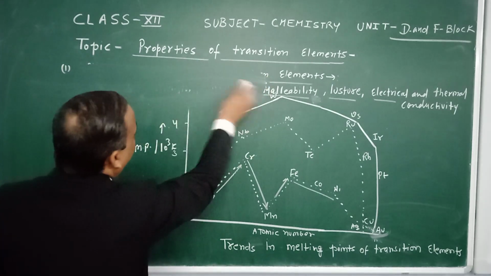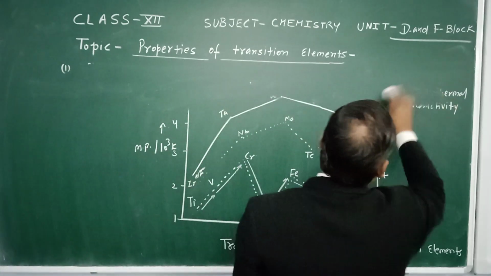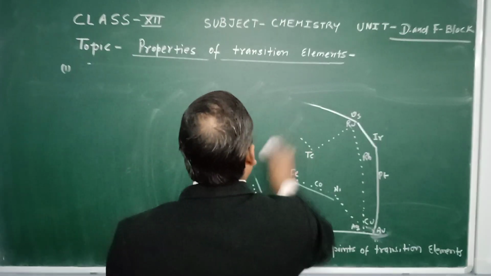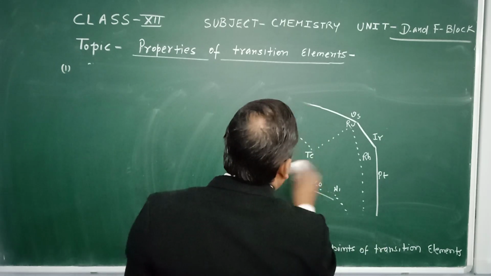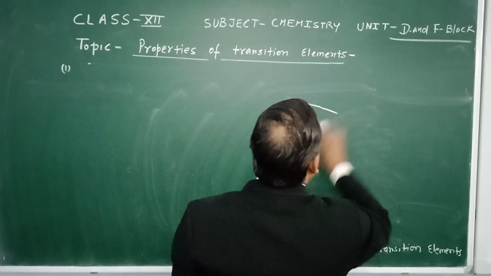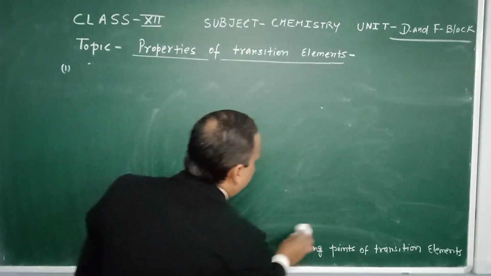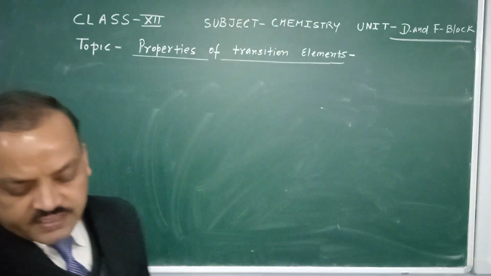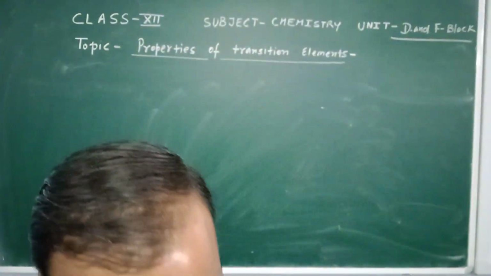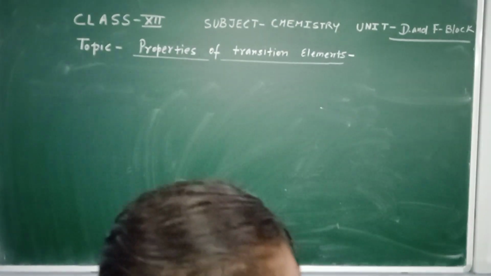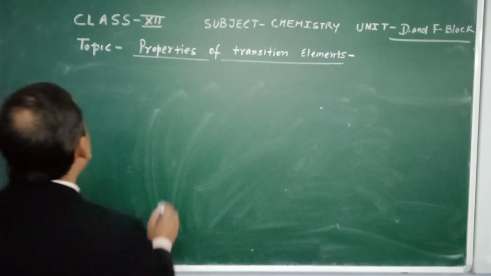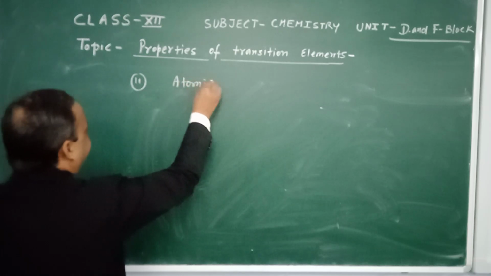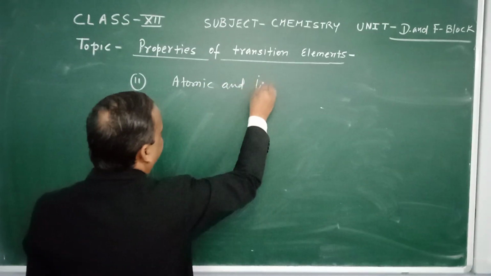Now after this, the second thing is related to the radius of a particular metal element or metal ion, and how the radius changes. There is a very important point to understand here. The second property we are discussing is atomic and ionic radii.